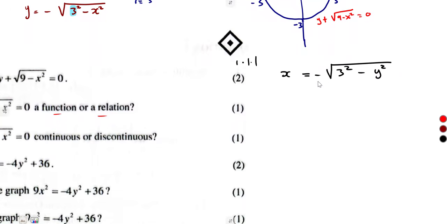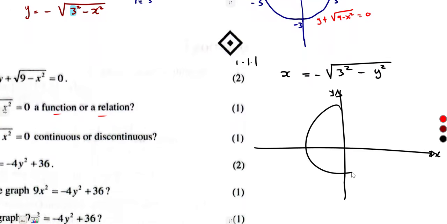It is presented as x is equal to minus, so we are going to have this semicircle on the x side, referring to x as a negative, to the left side like this. The radius is still the same, negative 3, positive 3. So as you can see, this is our inverse.